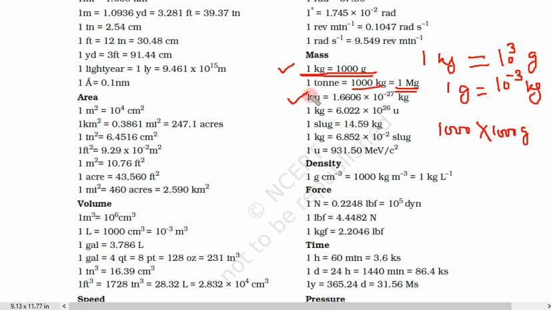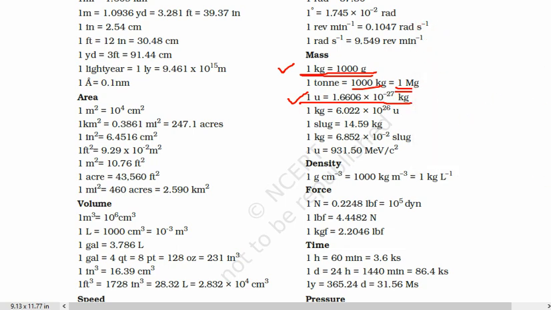This U is also used. 1 U is equal to 1.66 into 10 to power minus 27 kilogram. This unit is used in converting mass of elementary particles like neutron and proton. Okay, so this is also important. Just reverse it, you get this. Not slug, not this, and not this. So what you need, you can write this last one as well. Last one is also good.